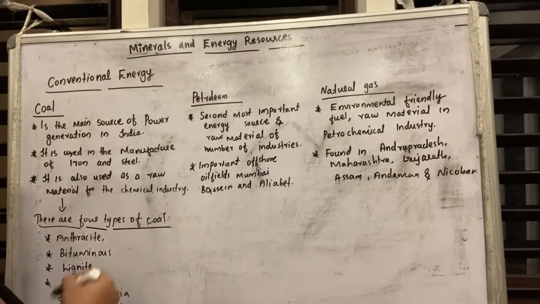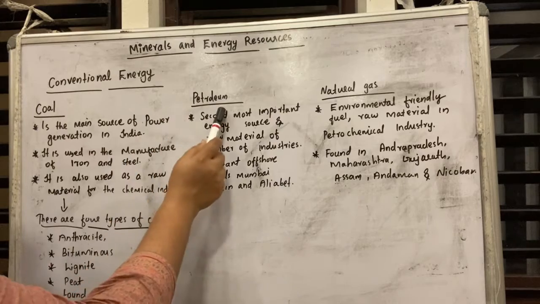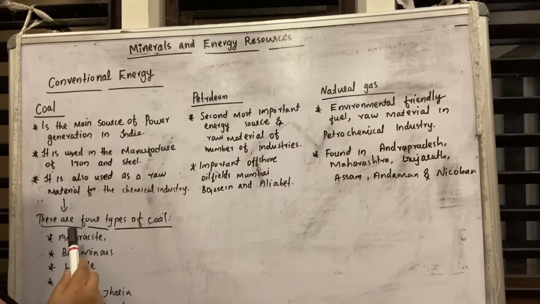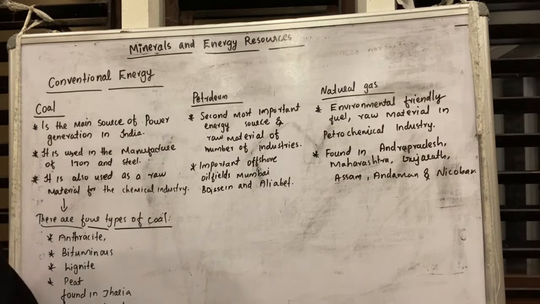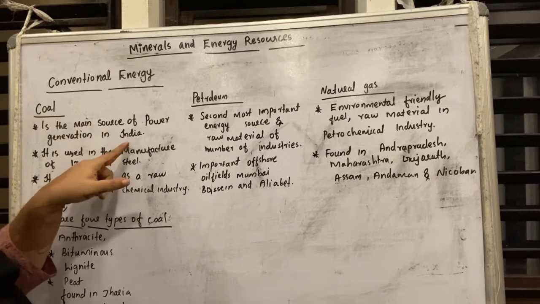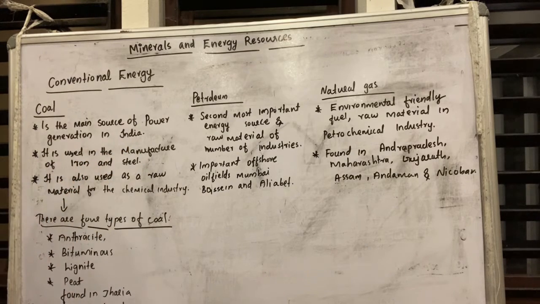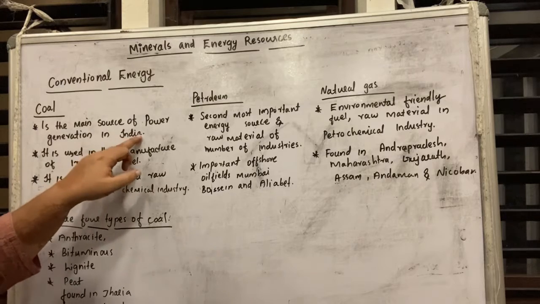Conventional energy resources are divided into coal, petroleum, natural gas, and also electricity is included. First one is coal. Coal is the main source of power generation in India.